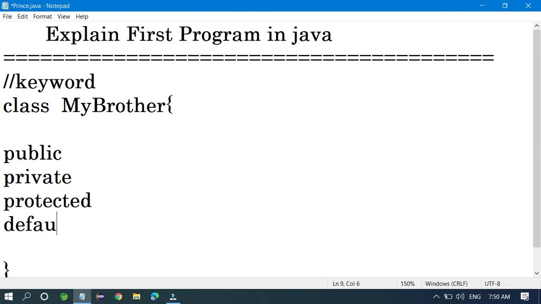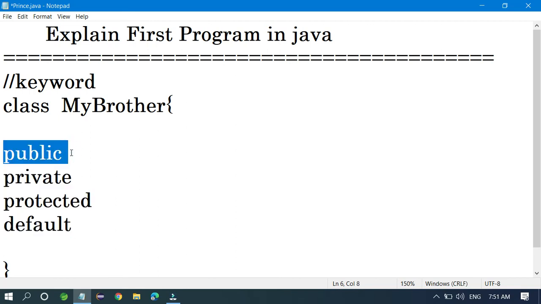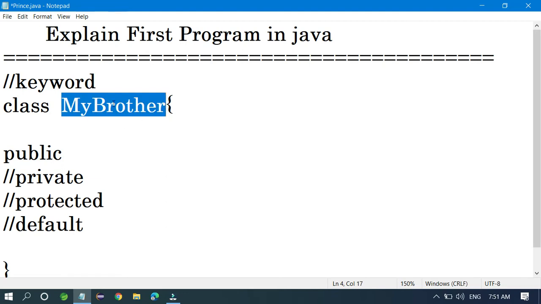These are all keywords. Why am I writing public here? Because I want to access this method from outside. When you compile your program, it checks only whether the name MyBrother is available or not.